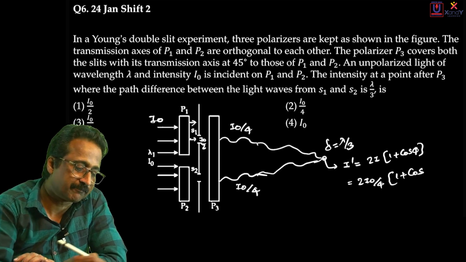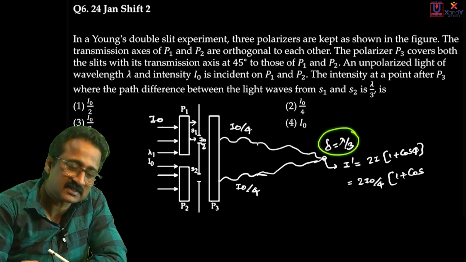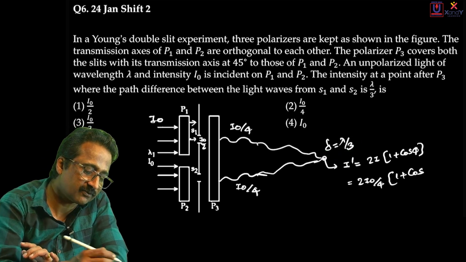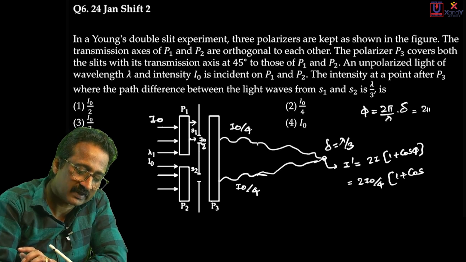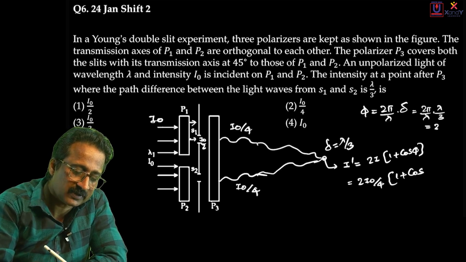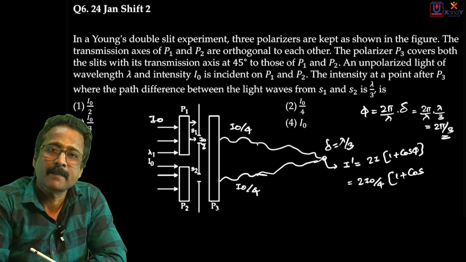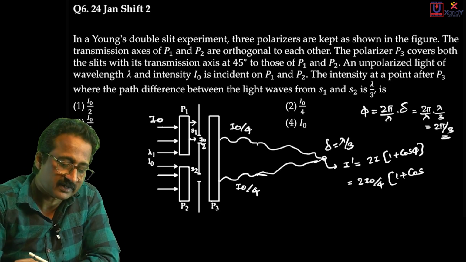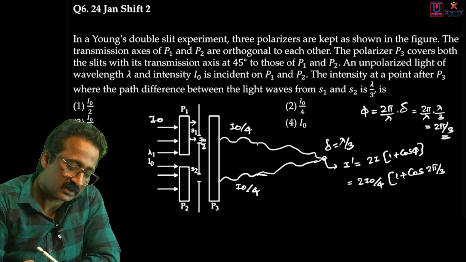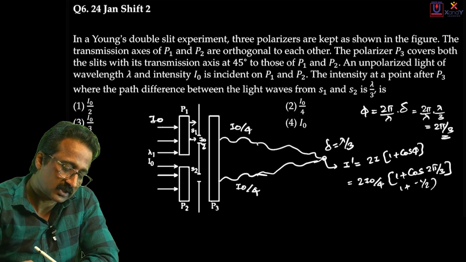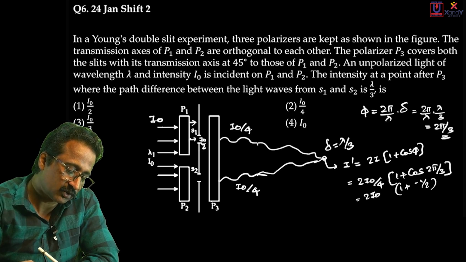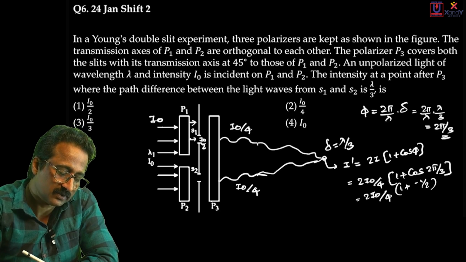Now what is phi here? Remember, it is the path difference, that is λ/3. If path difference is given, of course, phase difference is equal to 2 pi divided by lambda, that into path difference, which is given to be λ/3. So the phase difference is 2 pi by 3. So the two waves are meeting at a point with a phase difference of 2 pi by 3. So it is cos 2 pi by 3, meaning cos 120, and cos 120 is equal to minus 1/2. So substituting this we have 2 into I0/4 into 1 minus 1/2, which gives you 1/2.